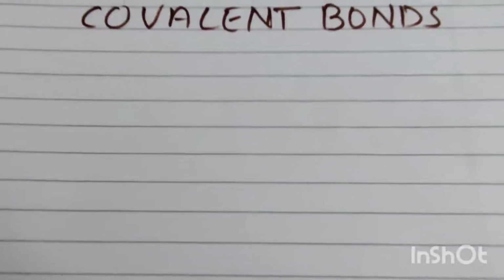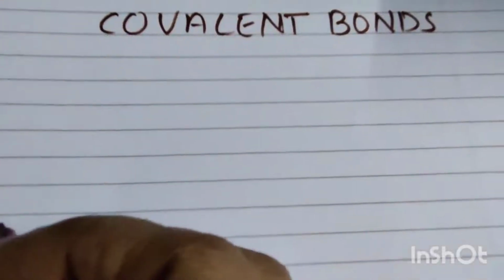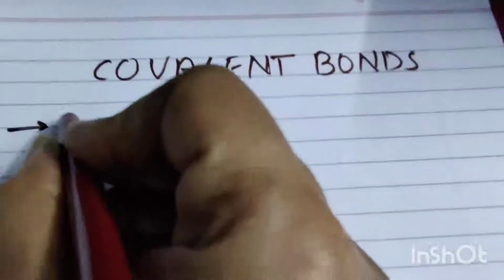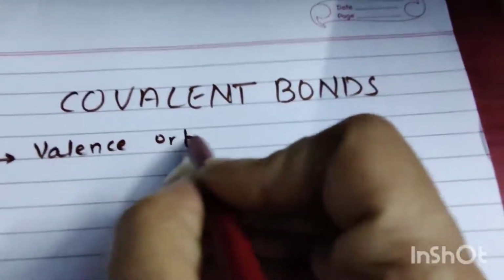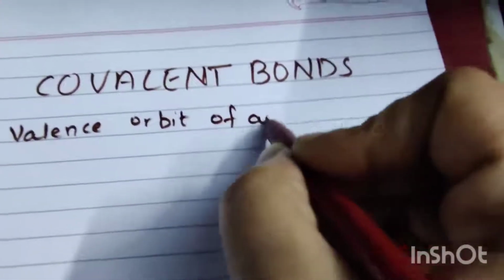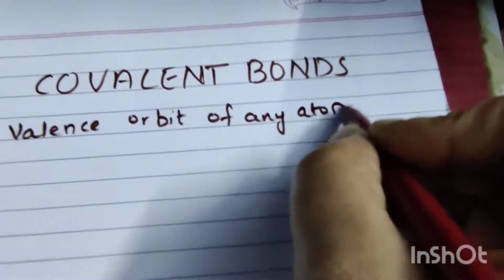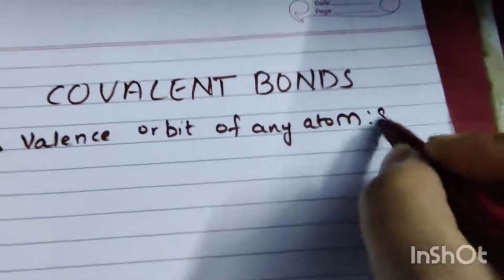I'll just briefly write it and explain, I think that would be easy to understand. Generally in the valence orbit of any atom, there will be 8 electrons.